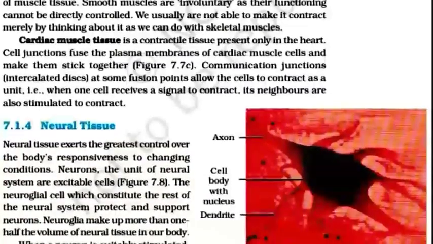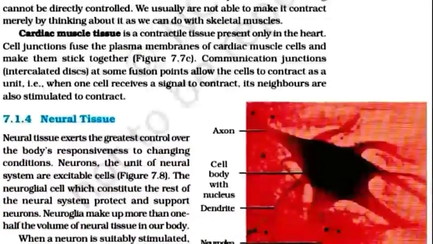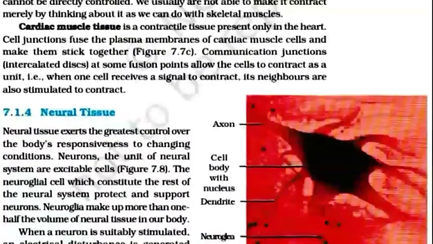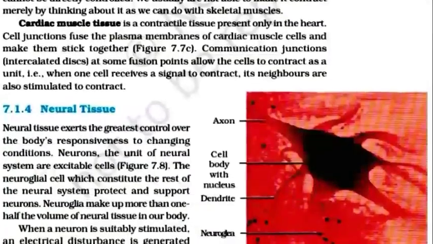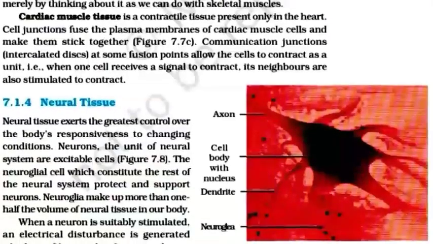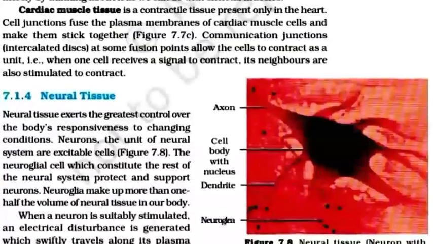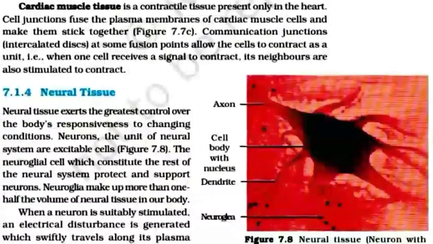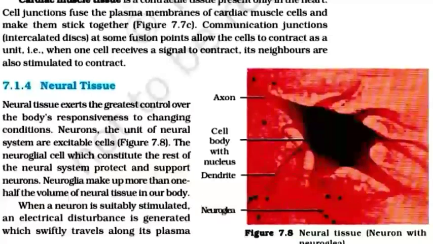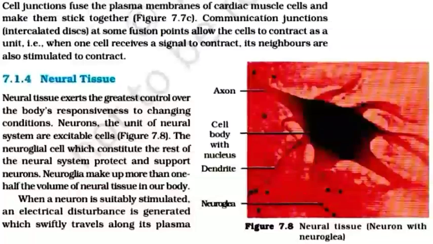muscle. Cardiac muscle tissue is a contractile tissue present only in the heart. Cell junctions fuse the plasma membranes of cardiac muscle cells and make them stick together. Communication junctions at some fusion points, the intercalated discs, allow the cells to contract as a unit. That is, when one cell receives a signal to contract, its neighbors are also stimulated to contract.